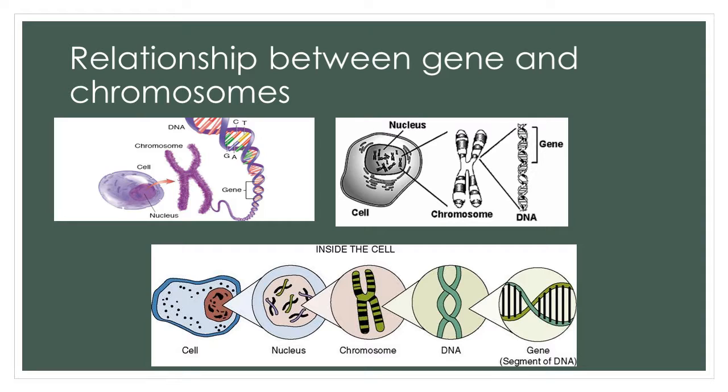What is the relation between genes and chromosomes? A cell consists of a nucleus, which has chromosomes made up of DNA, and a segment of DNA forms the gene. So a cell has a nucleus with the chromosome, then the gene, and then comes the DNA. DNA is the basic unit, as the gene itself is made up of DNA.